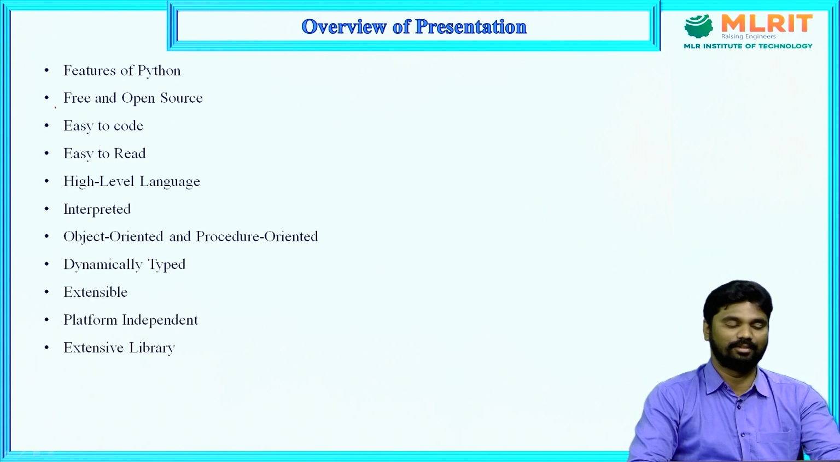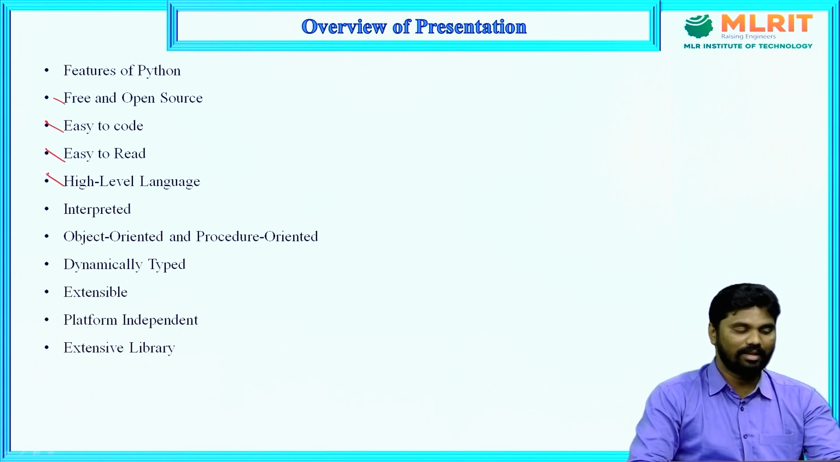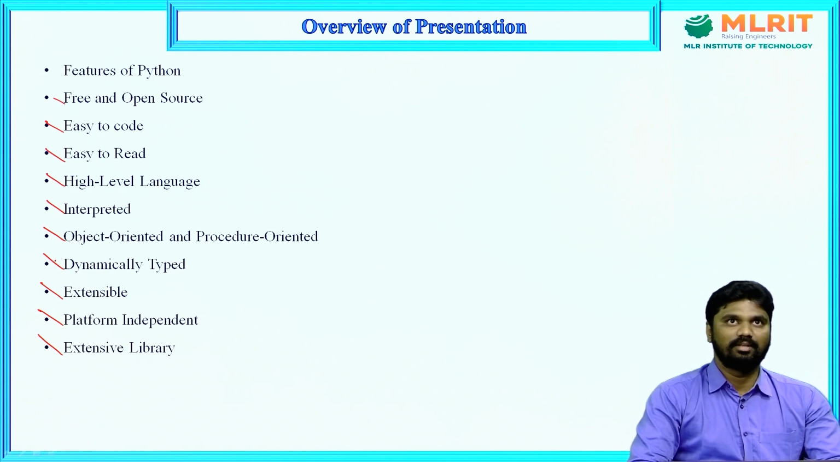First one is free and open source, easy to code, easy to write, high level language, interpreted, object oriented and procedure oriented, dynamically typed, extensible, platform independent, extensible library. So these are all the topics included in the features of Python. Based on these features, we can know what the Python programming language is and why developers use it to develop applications in the software industries.